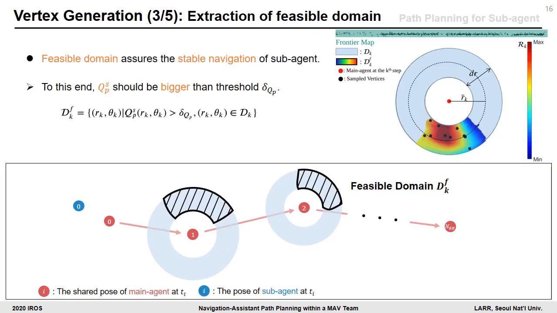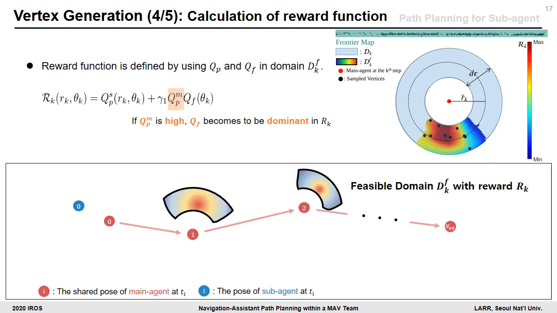From now on, vertex and edge generation in the graph-based planner will be presented. Firstly, the sub-agent planner extracts a feasible domain, which guarantees stable navigation. To this end, perception qualities of vertices should be larger than a certain threshold. In the feasible domain, we newly define a reward function to sample vertices.